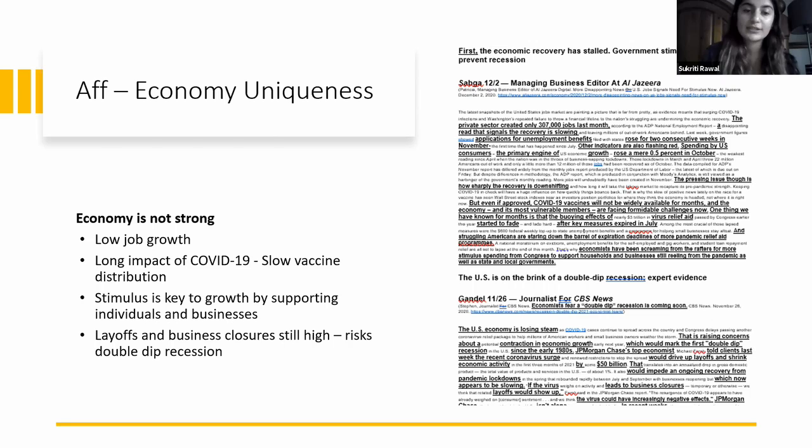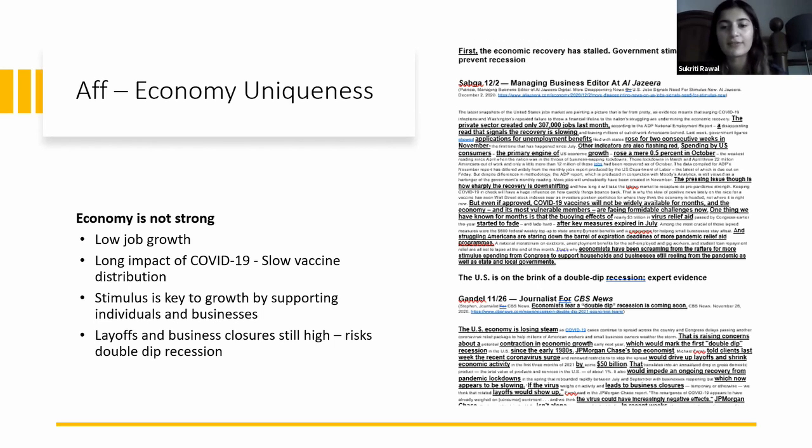Right now, the reasons it gives for why the economy is not strong is that there's low job growth. There's a long impact of COVID-19 because of slow vaccine distribution. Even though we have vaccines out right now, they're going out so slowly that the economic troubles are going to last a long time still. It also argues that stimulus is key to growth at the end of the first piece of evidence, because it supports individuals and businesses.